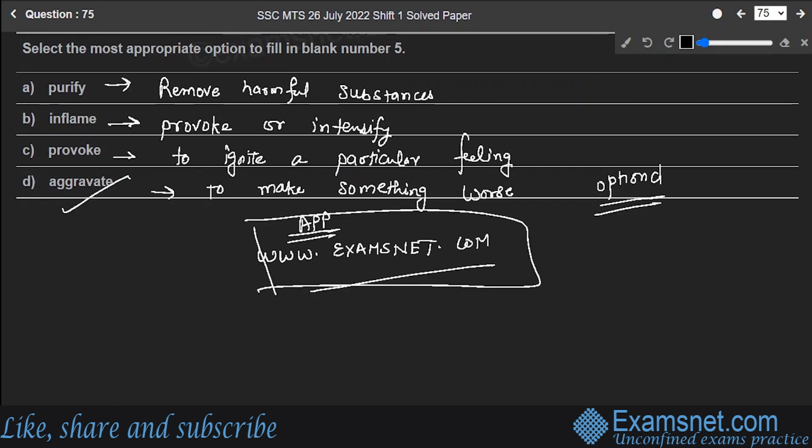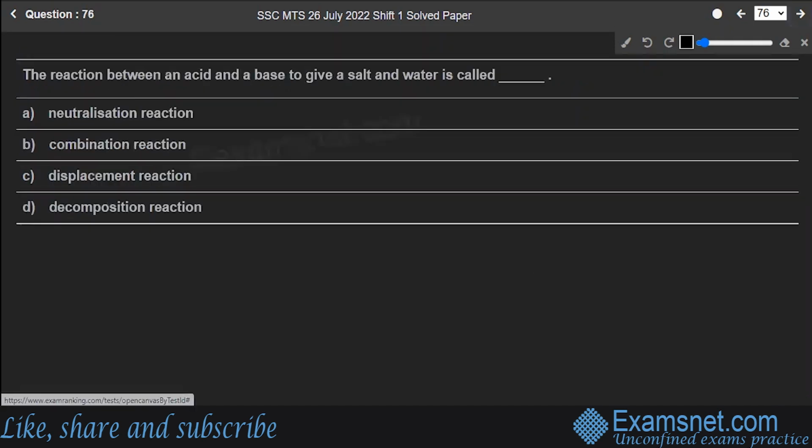So let's move to the next question number 76. Now, the next 25 questions are going to be your GK questions. Let's start with that. The reaction between an acid and a base to give salt and water is called a neutralization reaction. Yes, it is a neutralization reaction. So option A itself is the correct one.